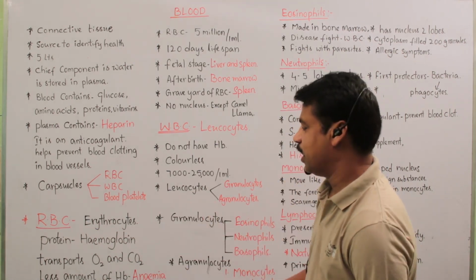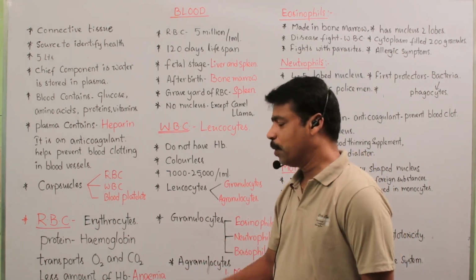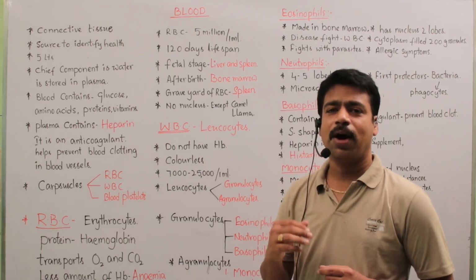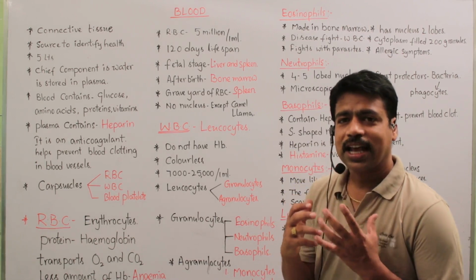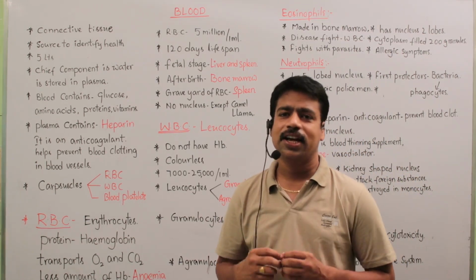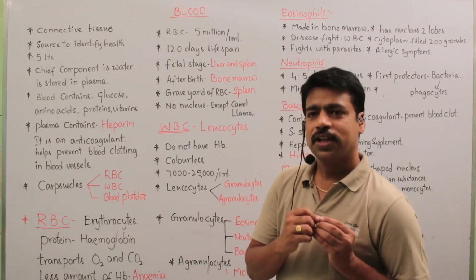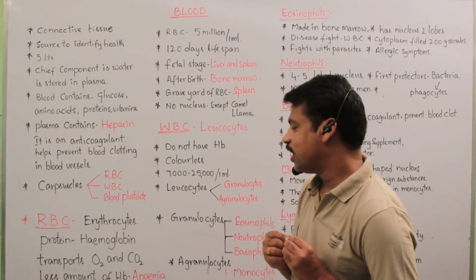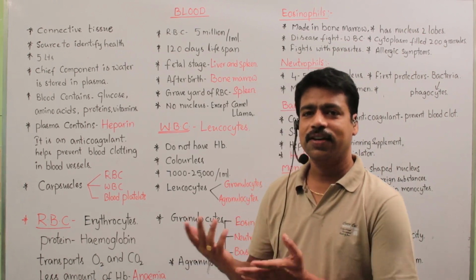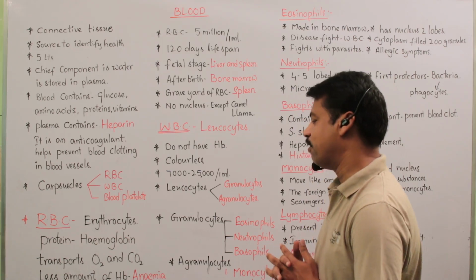Okay. And what is the importance of hemoglobin? Generally, hemoglobin contains iron molecules. The iron molecule has the capability to hold oxygen and carbon dioxide. So, the red blood cells transport oxygen and carbon dioxide to particular places in our body.